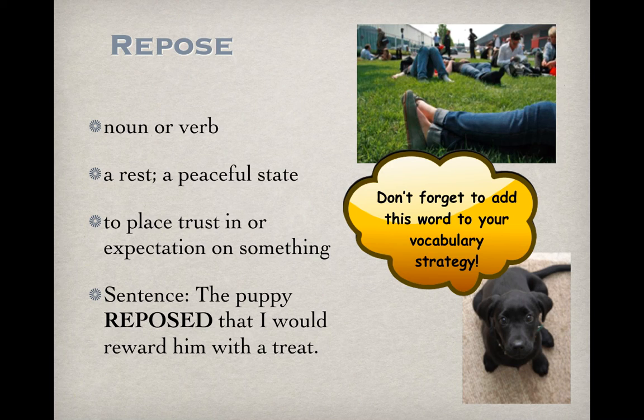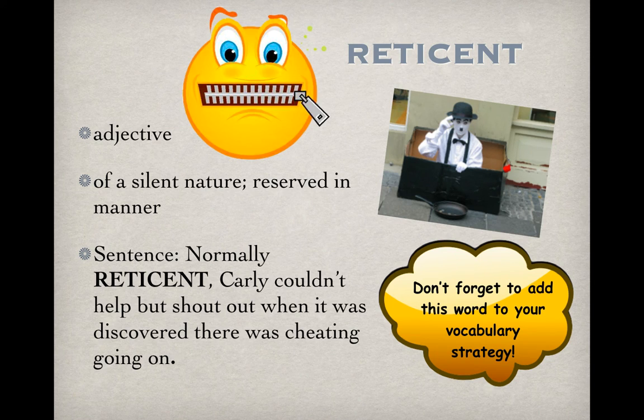And if you need more examples of this word being used, please feel free to refer to your workbook. There are a lot of examples there. And there are a lot of different ways that this word can be used. The final word that uses this root is reticent. Reticent is an adjective, so it's a describing word, and it means of a silent nature or reserved in manner.